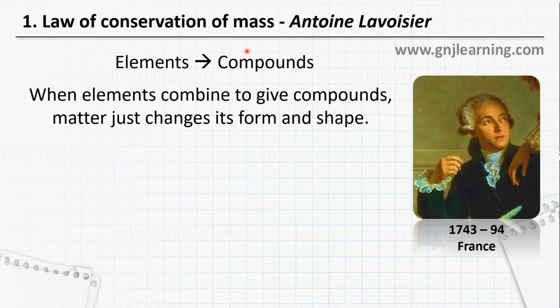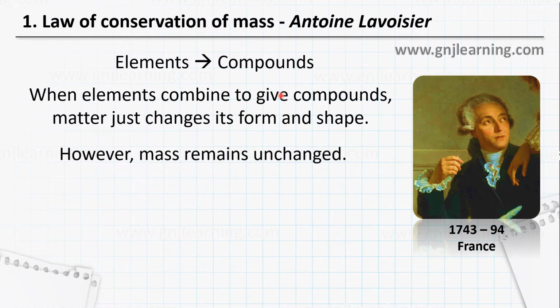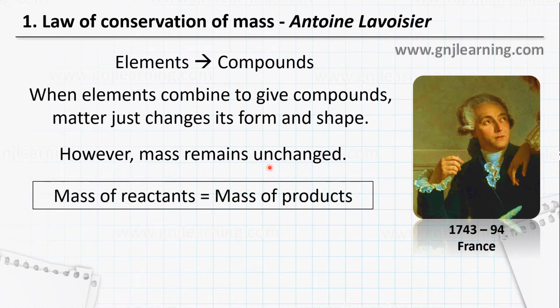The only thing that happens in between is transformation. Matter will be transformed from one form, that is reactants, to products. There is no destruction of matter. This is what he said, law of mass or law of matter. This is what he proposed as a law: the law of conservation of mass. It will change its form, but mass remains unchanged. That means the mass of reactants will be equal to the mass of products.